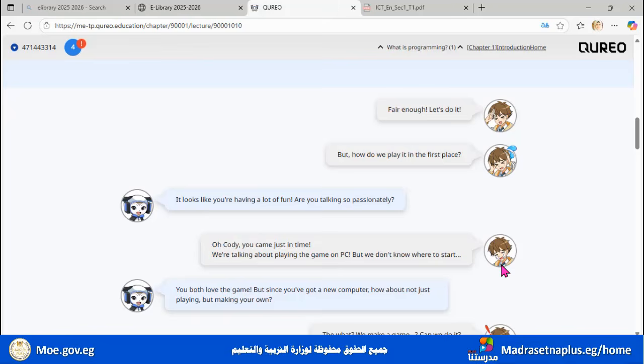So here Ricky wants to play. Well, Cody answers and says, "You both love the game, but since you have got a new computer, how about not just playing, but making your own?" So Ricky wants to play, but Cody wants you to create, to make a game, not only play. He doesn't want you to be a player, but he wants you to be a creator.